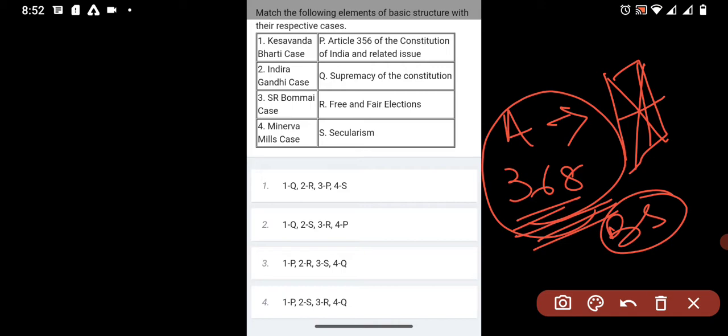So the constitution has supremacy, and the first is related to the supremacy of the constitution.